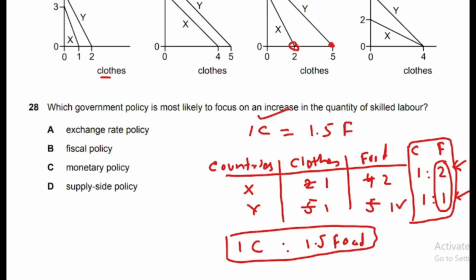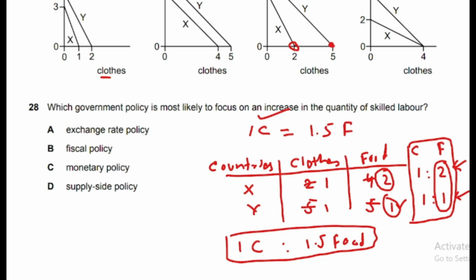Whatever it produces itself, it will want to get more than this, and country X will be willing to offer less than 2. So country X will offer less than 2 and country Y will accept more than 1.